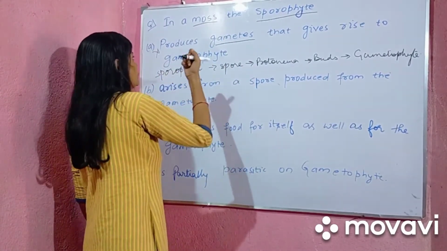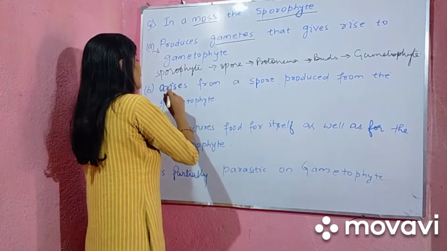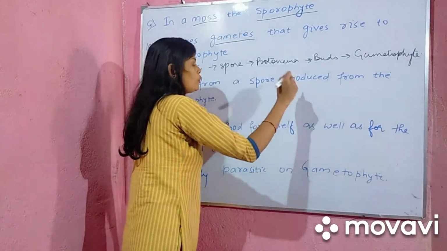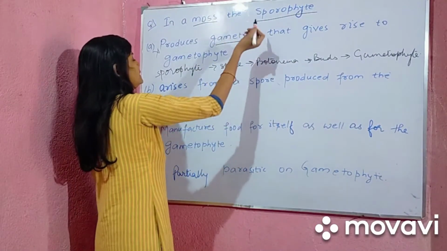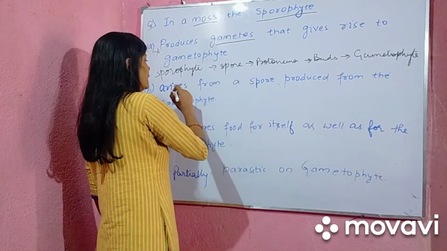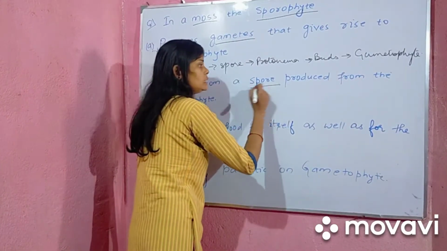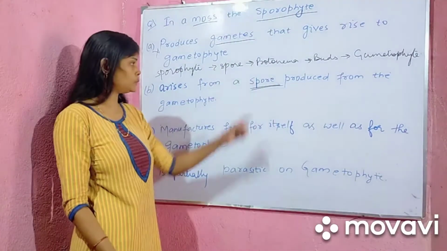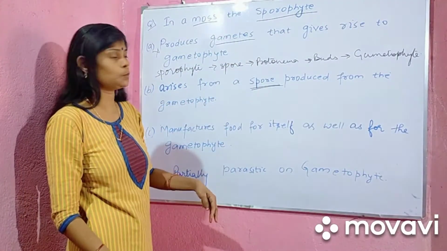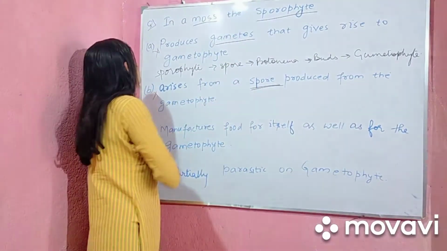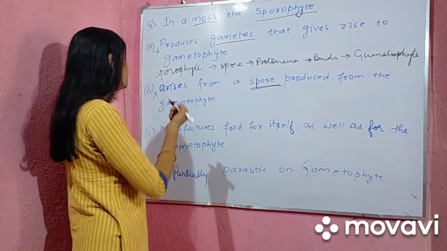Let's come to the next option. In a moss, the sporophyte arises from a spore produced from the gametophyte. As I said earlier, the sporophyte is not arising from the spores. It is producing spores. So this option is also wrong here. Let's come to the next option.